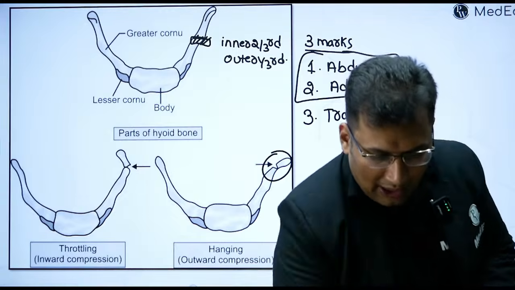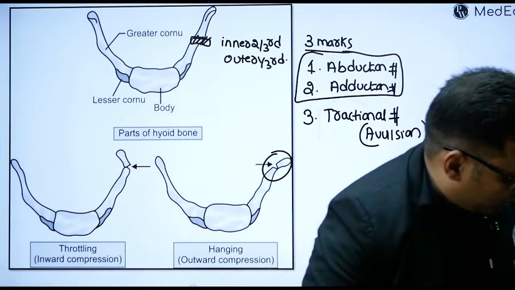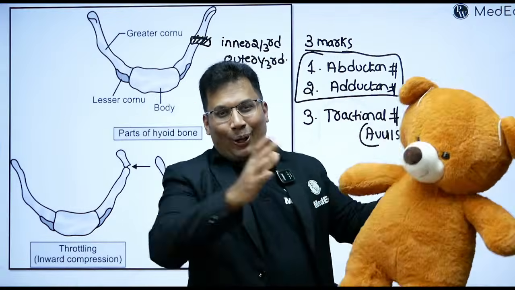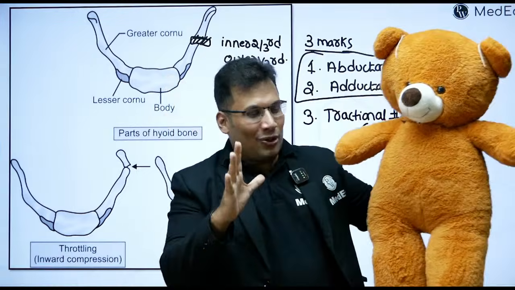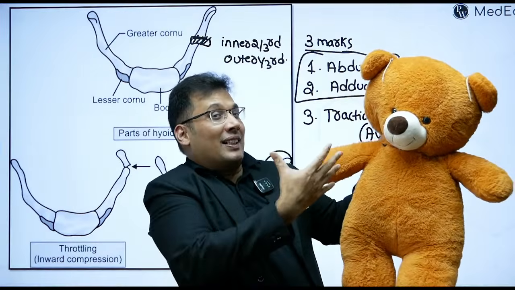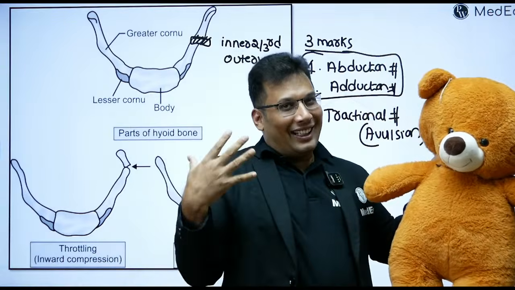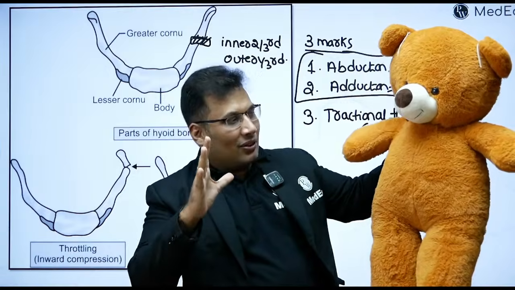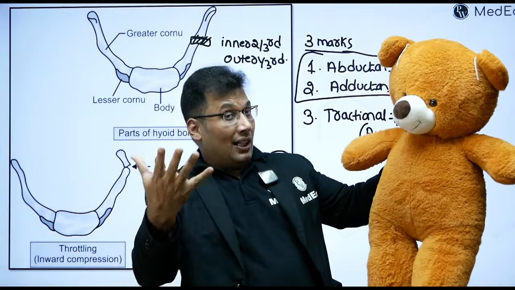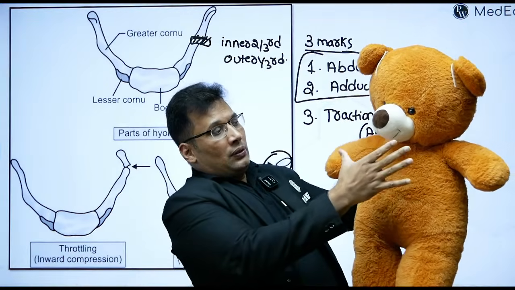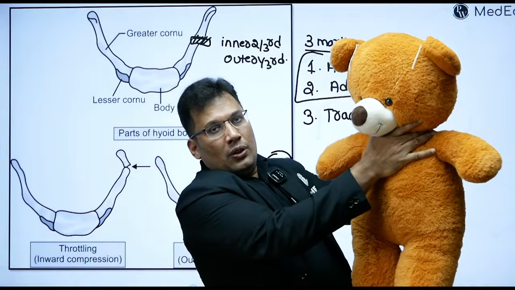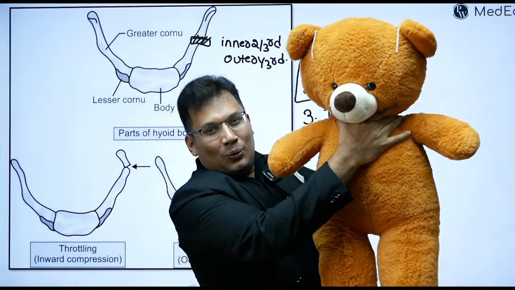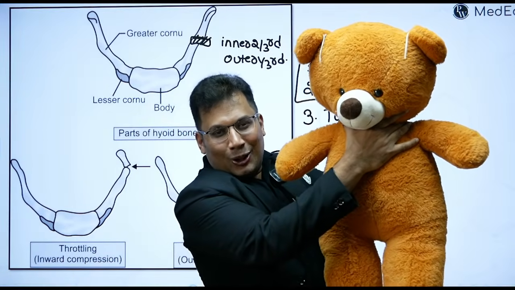Try. So now here is, I am showing you some more. Now look at this. Again, we have brownie here. So brownie is my friend. This is just for a demonstration, so don't take it seriously. I'm not committing any crime. So look at this. So brownie is here. I'm very angry on brownie now. Now what I will do now? See? Throttling. So my question is, what type of fracture is common?